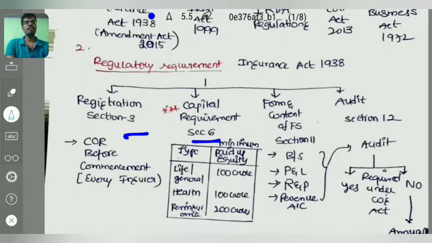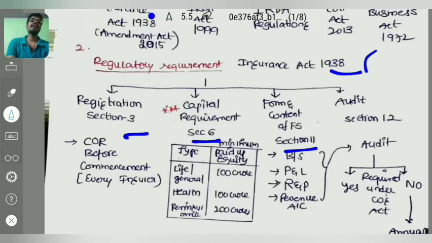And coming to the next, form and content of financial statements. This has been dealt with in section 11 of the Insurance Act 1938. What are the form and content? Balance sheet, profit and loss account, receipts and payments account, and revenue account. These 4 items shall form part of the financial statements in case of insurance companies.